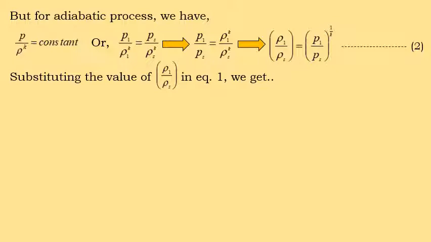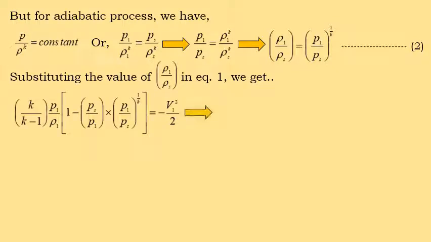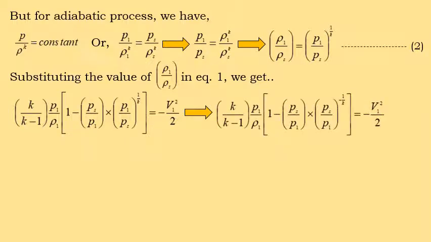Now substituting the value from equation number 2 in equation number 1, we get k by k minus 1, P1 by rho 1 in square bracket 1 minus Ps by P1 into P1 by Ps power 1 by k is equal to minus V1 square by 2.